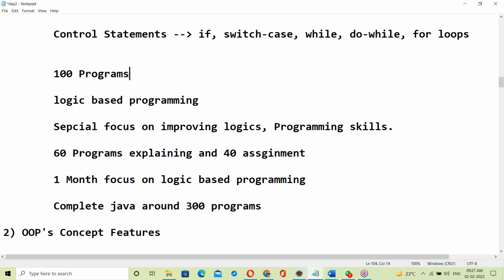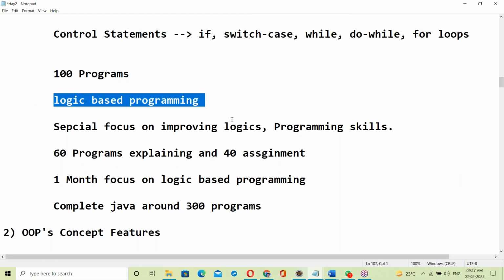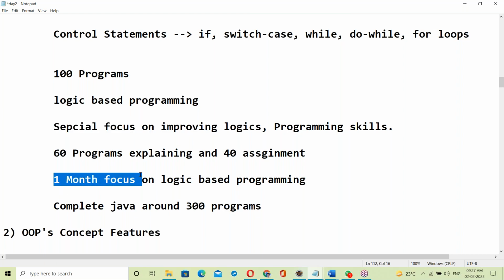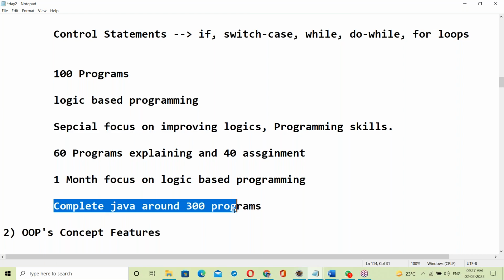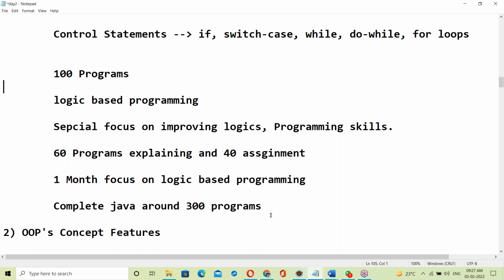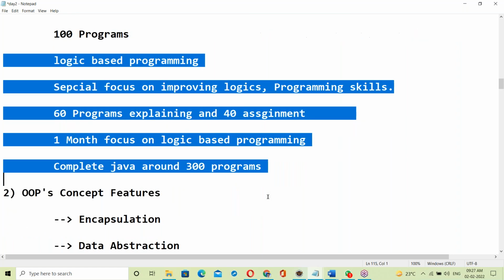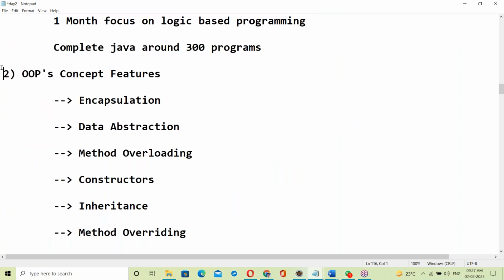Around 100 programs will be discussed, logic-based programming, with special focus on improving logic. One month will focus on logic-based programming. In total, 300 Java programs will be discussed to build that logic. Once you are good at programming, then we move to Java OOPS.